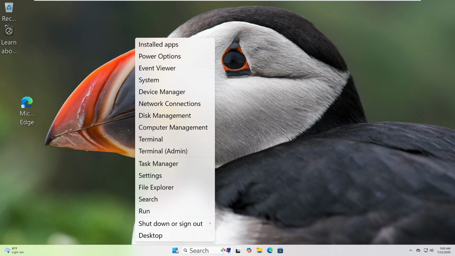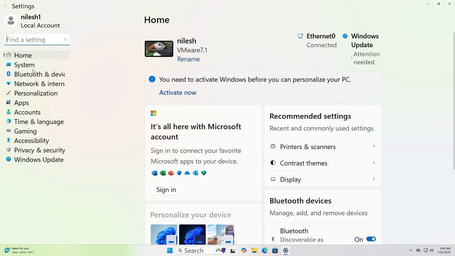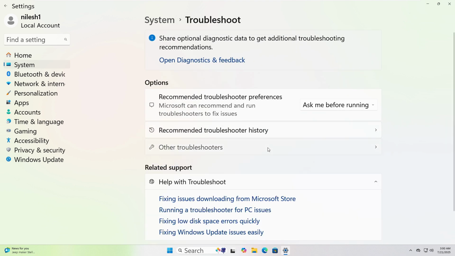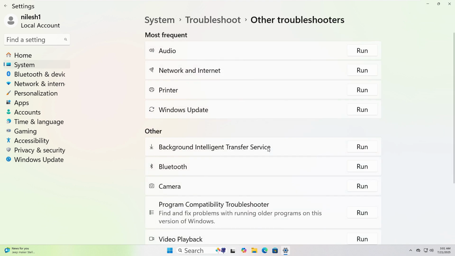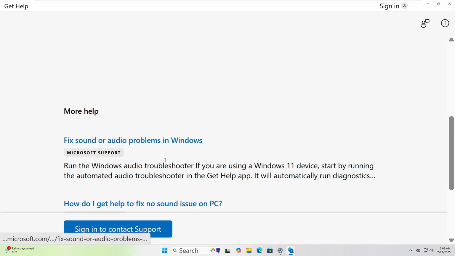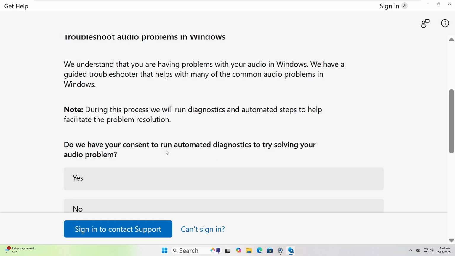Let's run the Windows Troubleshooter together. First, right-click on the Start button at the bottom left corner of your screen. Now click on Settings from the menu. In the window that opens, click on System from the left sidebar. Scroll down and click Troubleshoot, then click Other Troubleshooters. Choose the one that fits your issue and click Run. I will choose Audio and Get Help pages opened. Follow the instructions to resolve the issue.